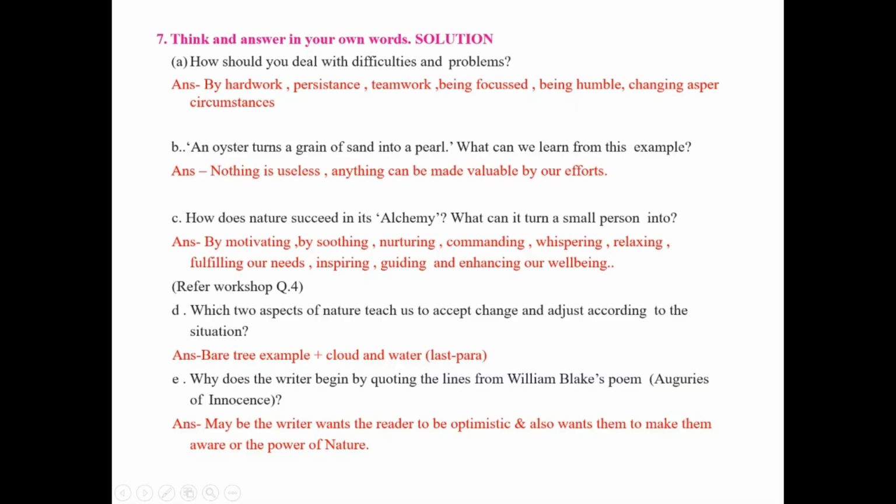Question D. Which 2 aspects of nature teach us to accept change and adjust according to the situation? Answer. Bare tree example, and you can write the example of cloud and water. You can use the last paragraph example of cloud and water. Question E. Why does the writer begin by quoting the lines from William Blake's poem Auguries of Innocence? Answer. Maybe the writer wants the reader to be optimistic and also wants to make them aware of the power of nature.